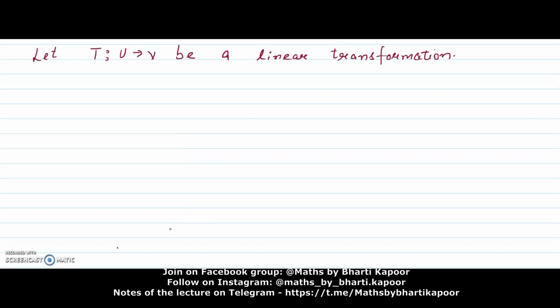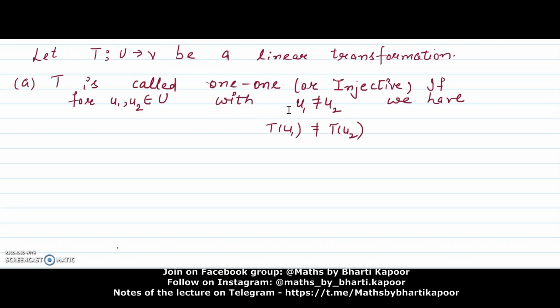Hello everyone. Let's recall that there can be different types of functions, some of which are 1-1, onto. One can also define such types of linear transformations. Let T from U to V be a linear transformation, where of course U and V are vector spaces over the field F. Then T is called a 1-1 or injective linear transformation if for different elements U1 and U2 of the domain U, the T images are different.